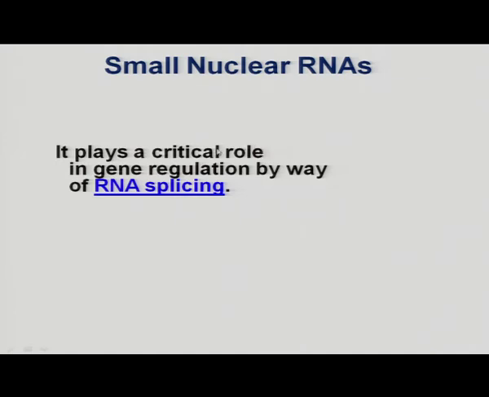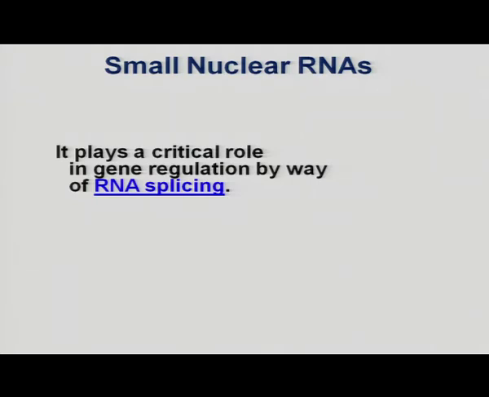RNA splicing means what? In case of eukaryotes, do you know what are eukaryotes? Eukaryotes are those organisms, those cells which have a defined nucleus, which have well organized cell organelles.